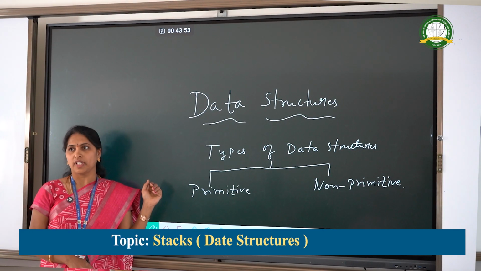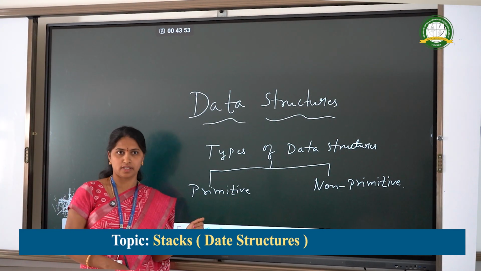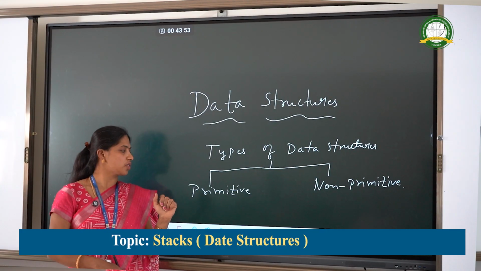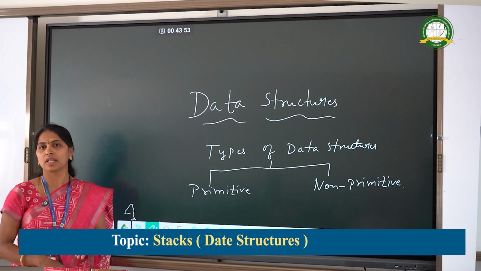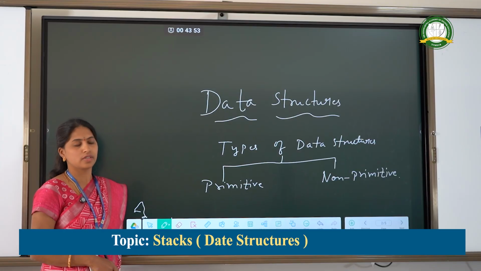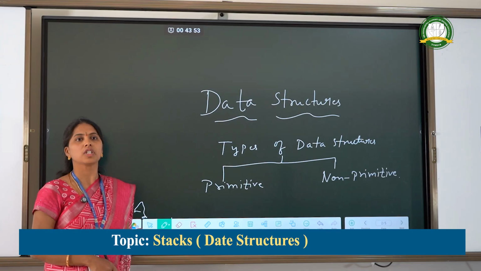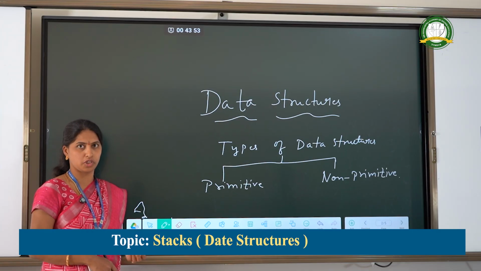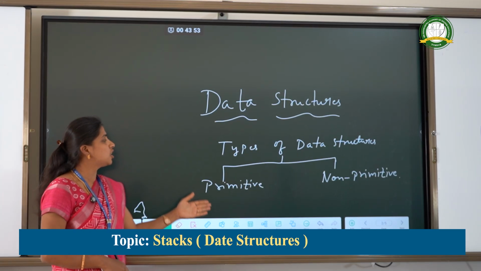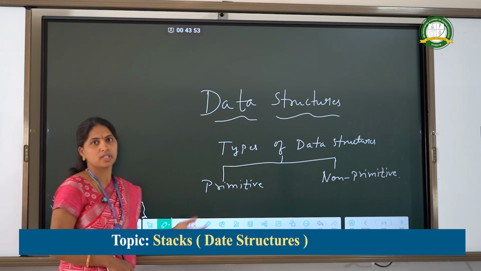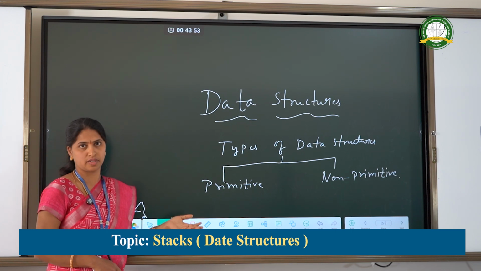There are two different types of data structures. One is primitive data structures, another one is non-primitive data structures. Primitive data structures are int, char, float, pointers, which are predefined and easily operated by the machine instructions. Non-primitive data structures are derived from the primitive data structures, that may be the same primitive data types or different primitive data types.